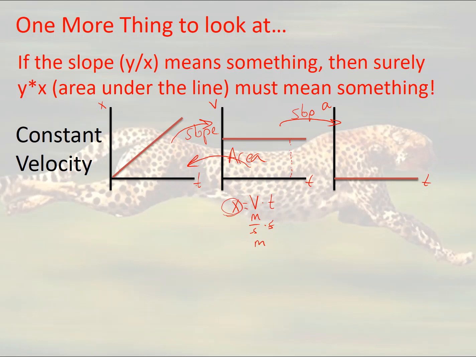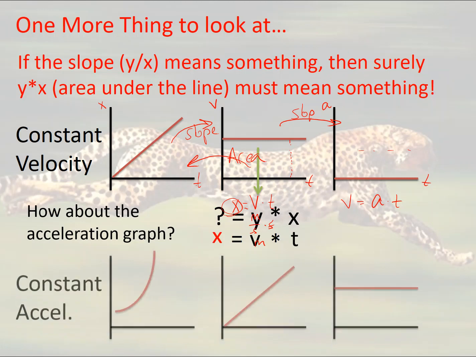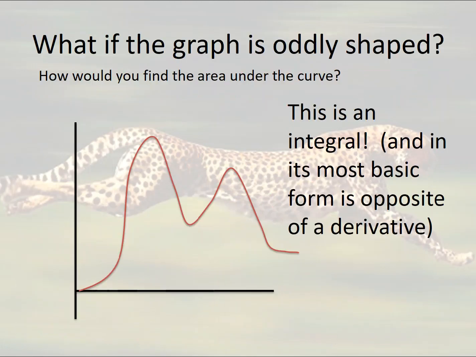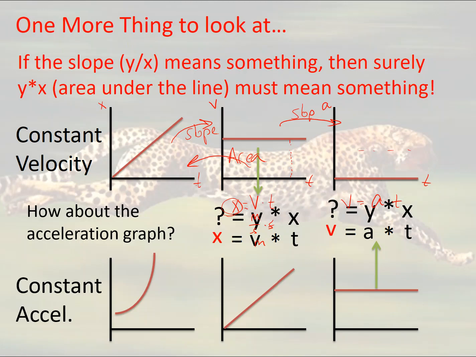And you can think that the acceleration, if this were a line that's up here, then the area of that is going to be a times t, and acceleration times time is going to give us the velocity. And hey, guess what that represents? If I ever get there, it's going to represent an integral.